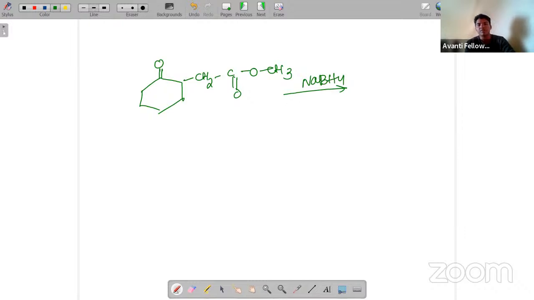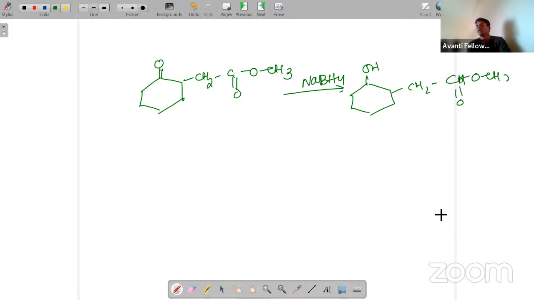So your product will become: the double bond stays, and just replace the ketone with the OH group, and the rest will be as it is. Why? Because it does not have the ability to reduce the ester. So this is the ester group, and it cannot reduce the ester.